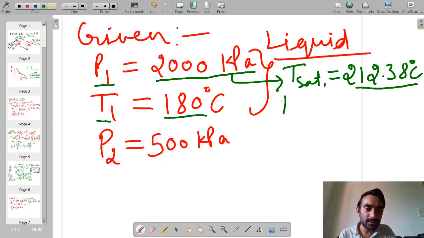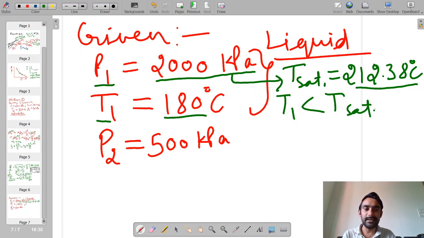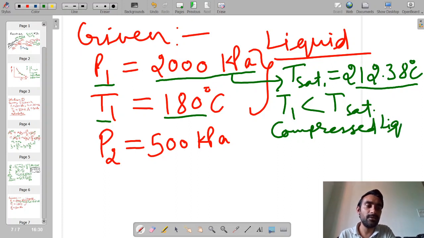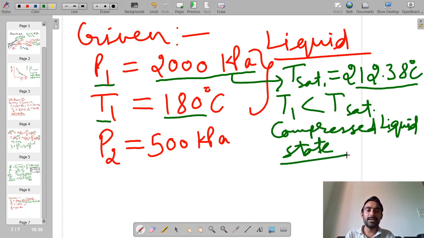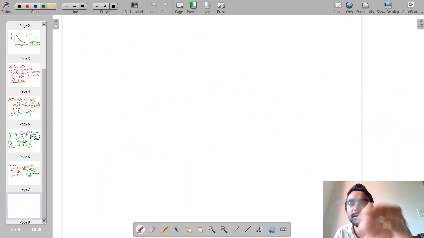So it is clear that T1 is less than T saturation, and it means our state is a compressed liquid state. So the state of the system at the initial point corresponds to the compressed liquid state. Now let me plot this on a PV diagram.